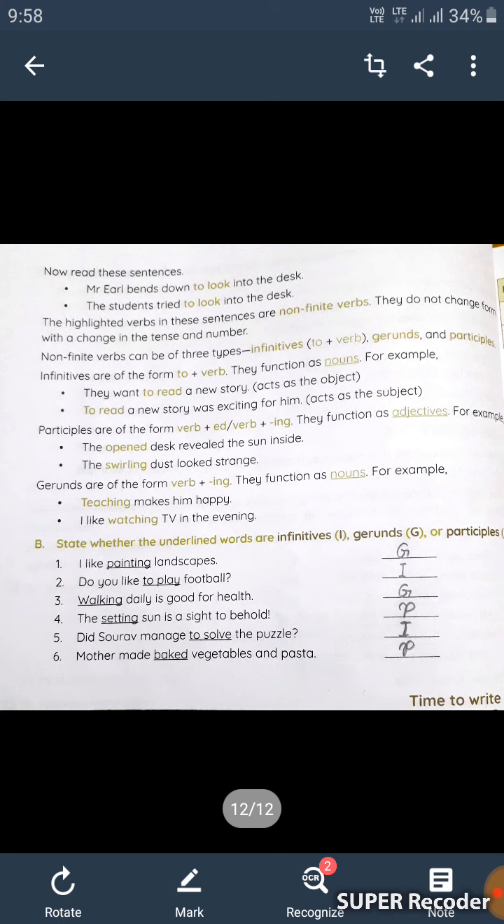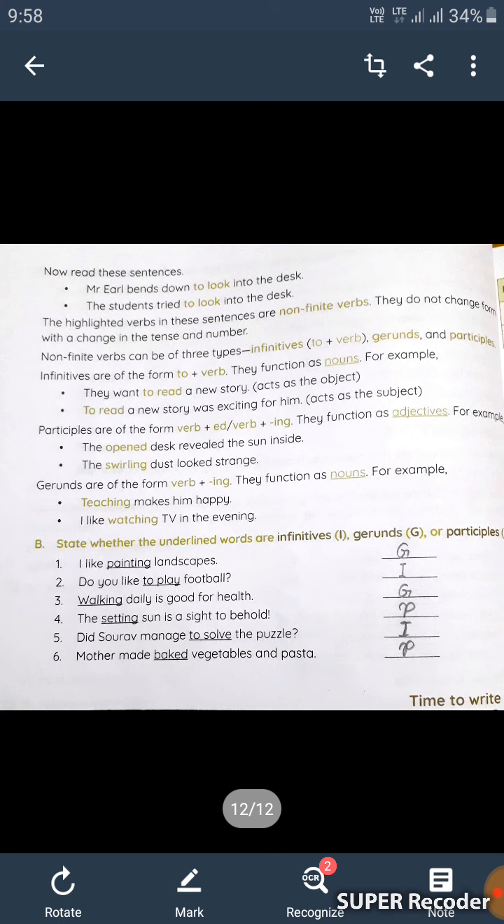Participles are of the form verb plus ed or verb plus ing. They function as adjectives. For example, the open desk revealed the sun inside. Second one is, the swirling dust looked strange.